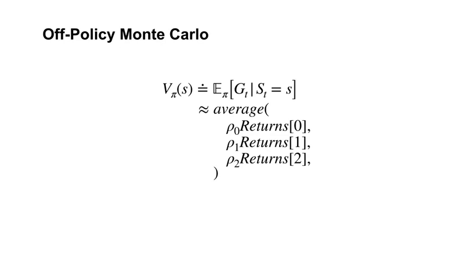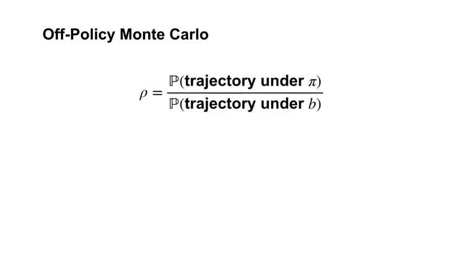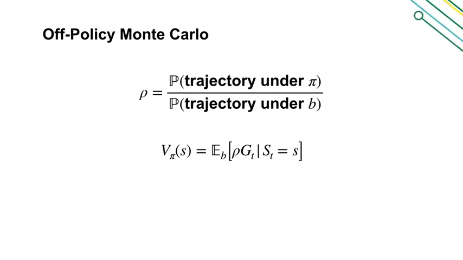All we have to do is figure out the value of rho for each of the sampled returns. Rho here is the probability of the trajectory under pi divided by the probability of the trajectory under b. This rho corrects the distribution over entire trajectories, and so corrects the distribution over returns. Using this correction, we get back what we want, the expectation of the return under pi. To compute rho, we need to figure out how to compute the probability of a trajectory under a policy.